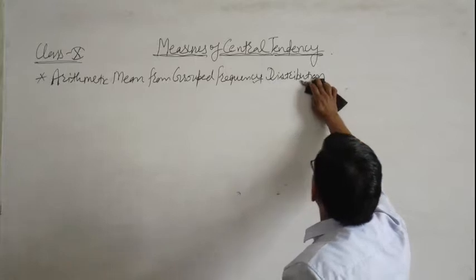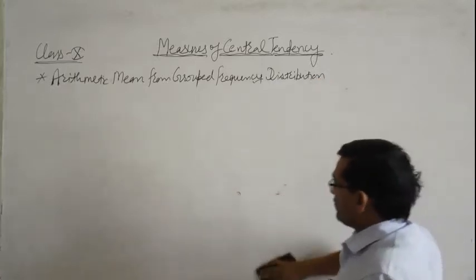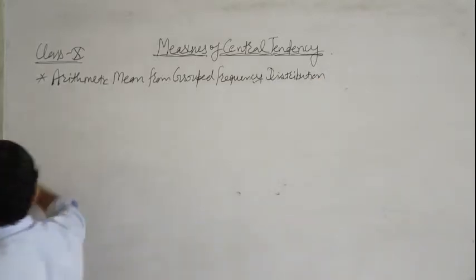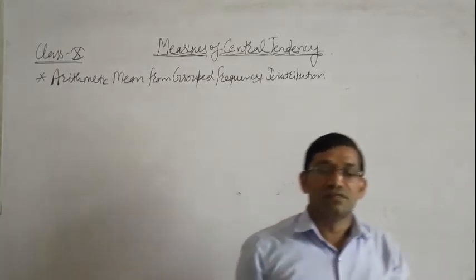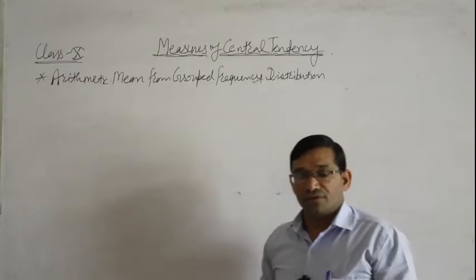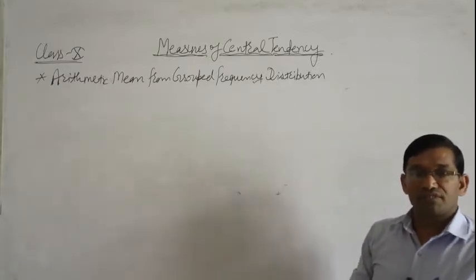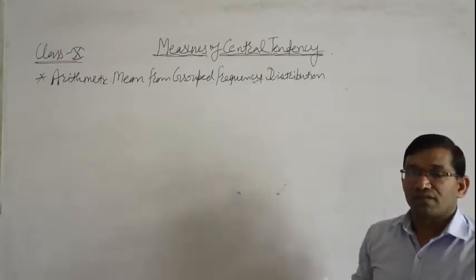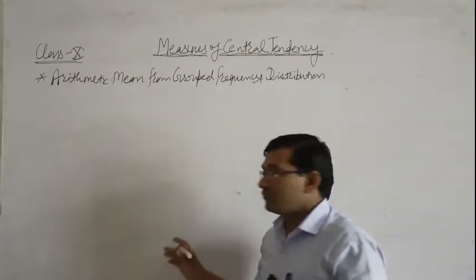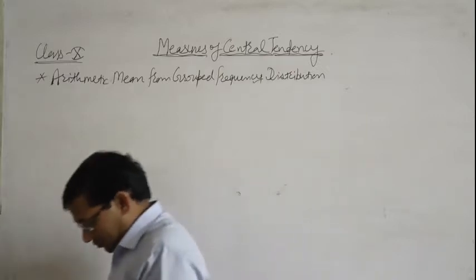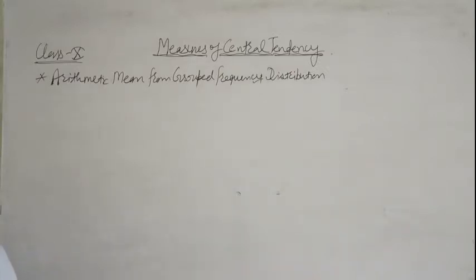Then we use arithmetic mean is equal to sigma fi xi upon sigma fi. And the third type is when grouped frequency distribution is given. In this method, first we find xi, then fi xi and sigma fi xi, and we use the same formula: arithmetic mean x bar is equal to sigma fi xi upon sigma fi.